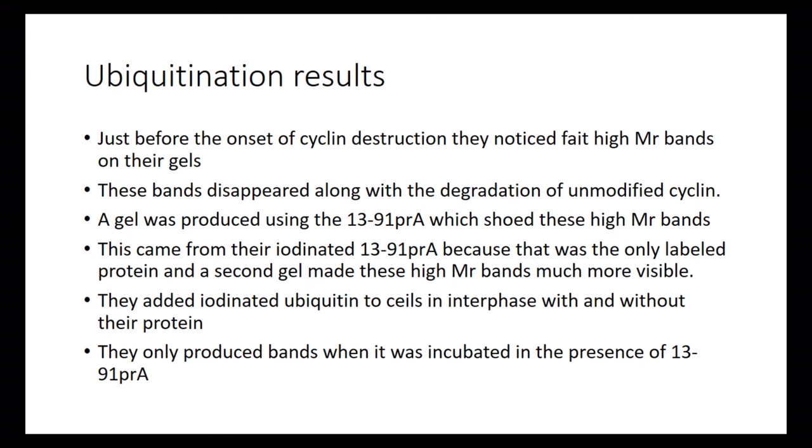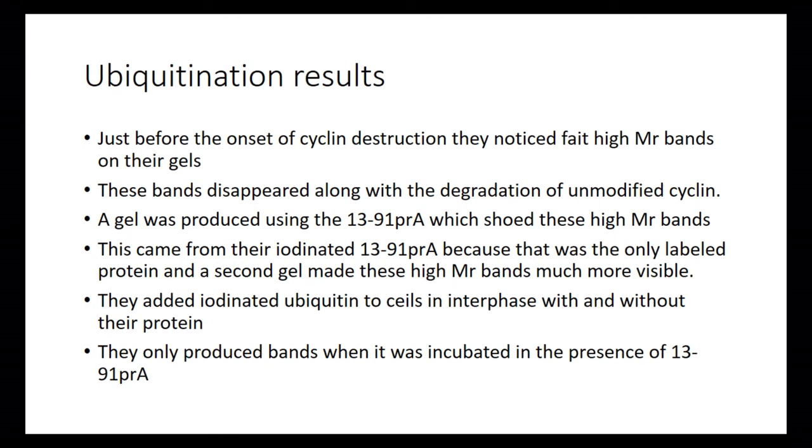Because of that, they knew the bands had to come from that protein, since it was the only protein labeled in these gels. They also thought these might have been ubiquitin 1391 PRA conjugates.